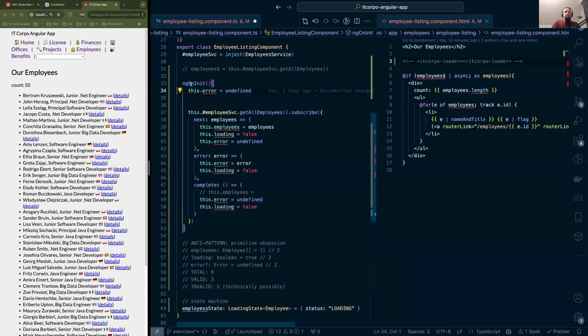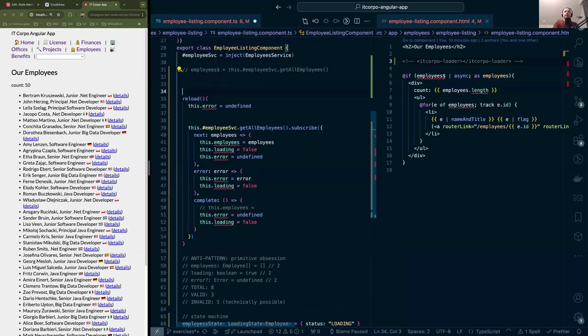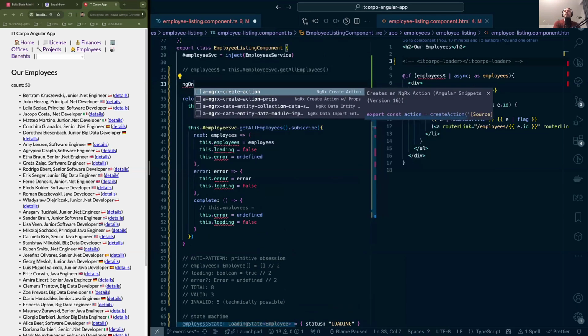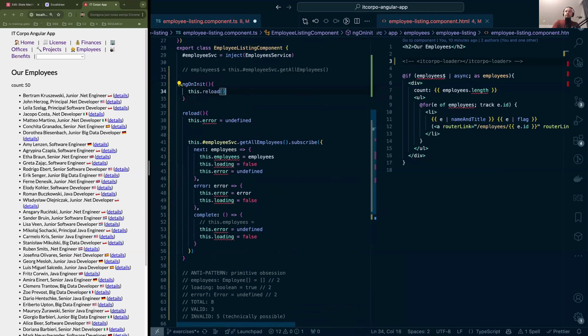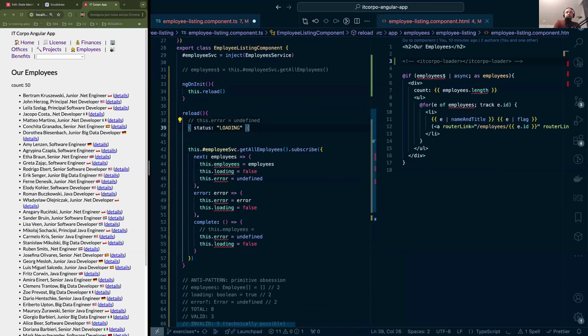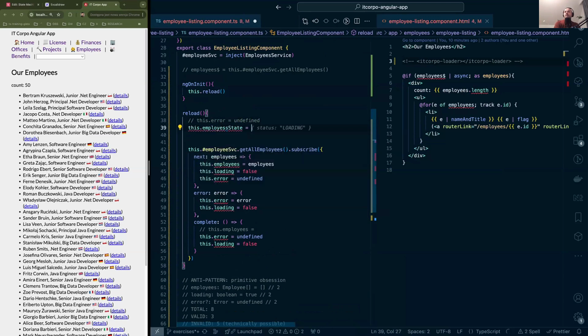Let's say that this was not even the ngOnInit, but basically a reload method, and our ngOnInit lifecycle was basically using this.reload. So all in all, our reload method could have been called multiple times. So what we're going to do is set employees.state equals status loading.